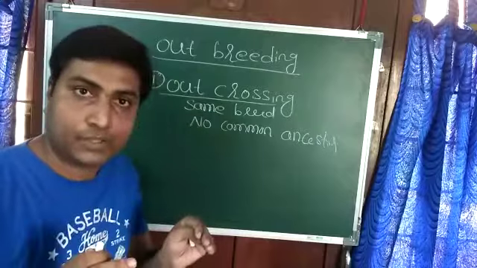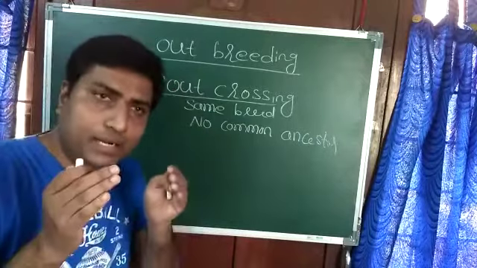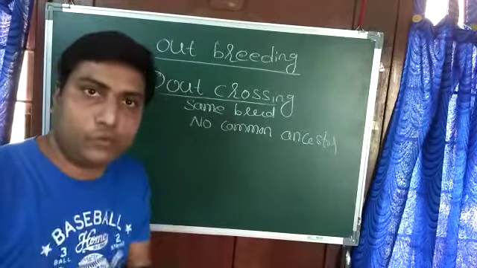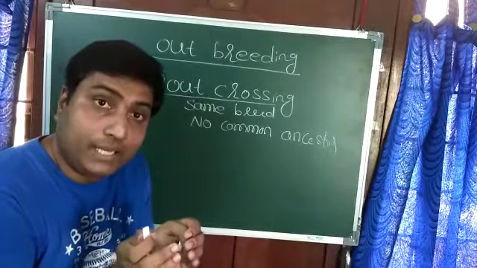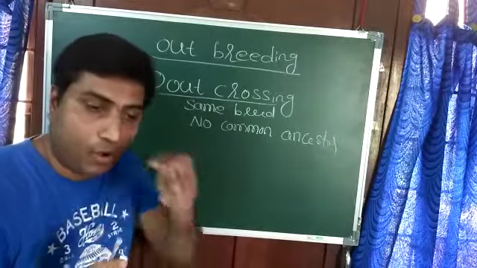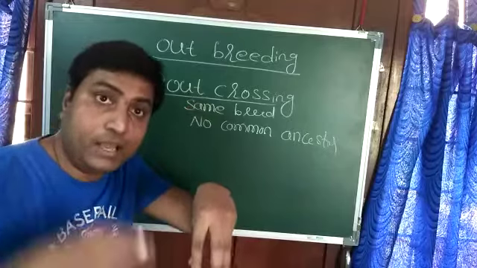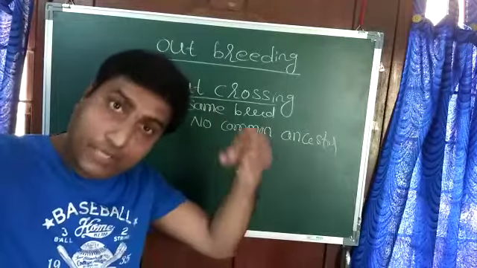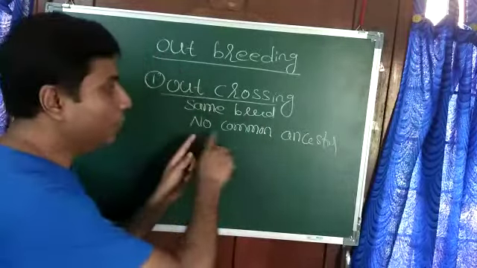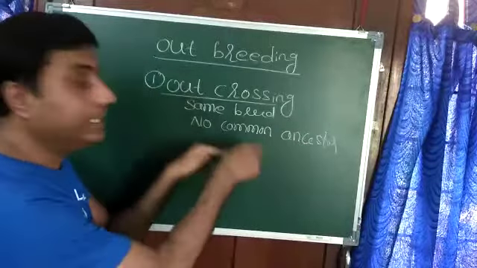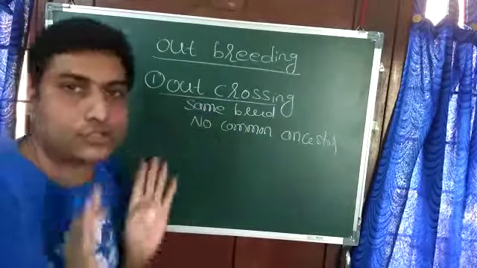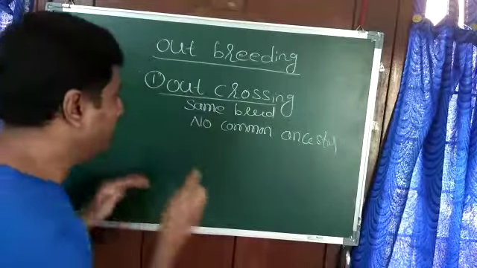Breed is same. In simple meaning, family is not same. One member of one family, another member of another family of same breed. So common ancestors are not there, but breed is same. Then we call it outcrossing. Now what is crossbreeding?